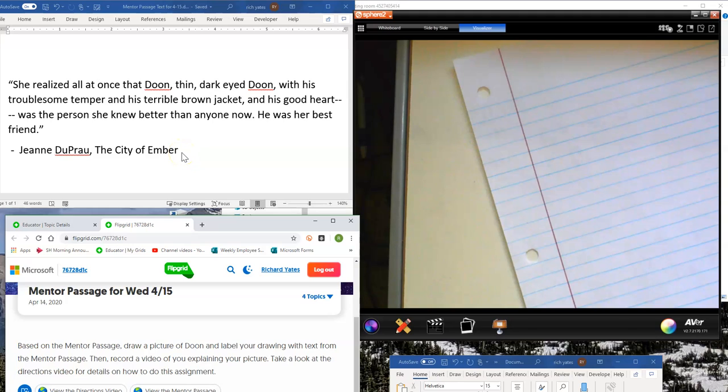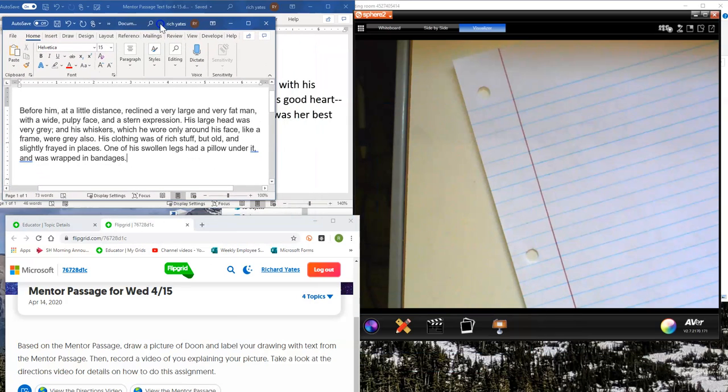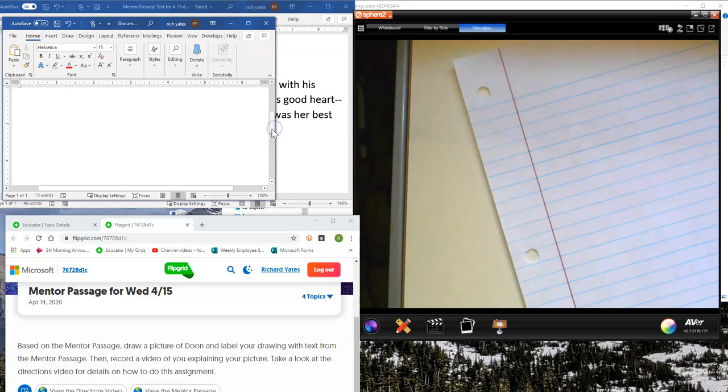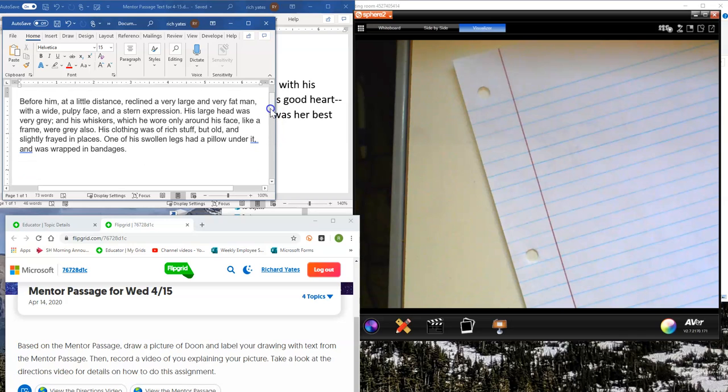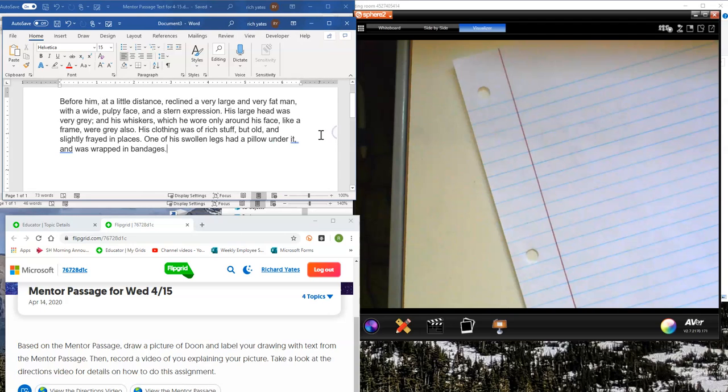Now, boys and girls, what I want to do is model what I mean by drawing a picture and labeling your drawing with text from the passage. I don't want to draw a picture of Dune for you because that would defeat the purpose of you drawing a picture of Dune. So I'll give you an example using this passage instead. Do not use this passage in your video. This is just an example passage. So I'm going to pretend that this is the mentor passage, and I'm going to show you what I would do if I was given the assignment.